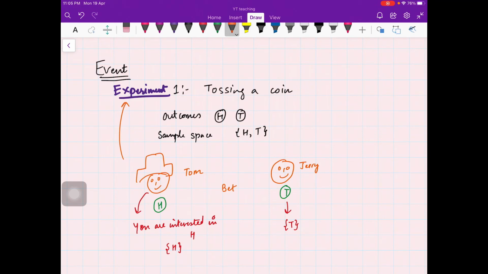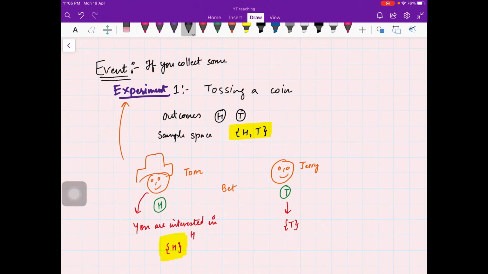So you are interested in a part of the sample space. This is your total sample space, and you are interested in a part of it. It means that you are interested in some of the outcomes. So if you collect some of the outcomes, that becomes an event.